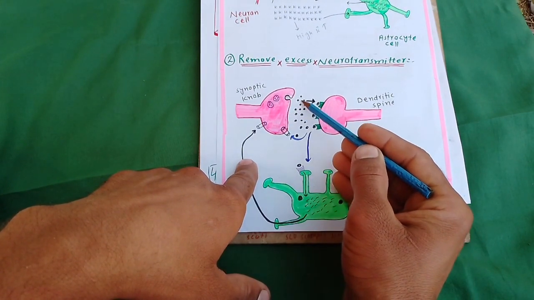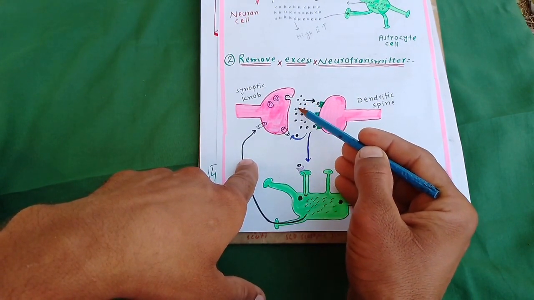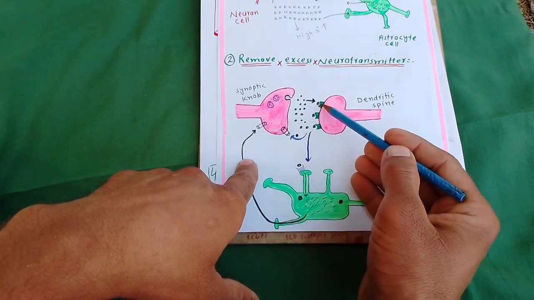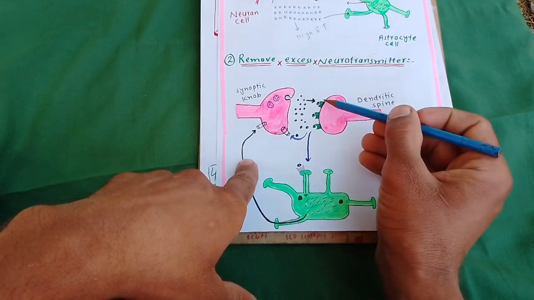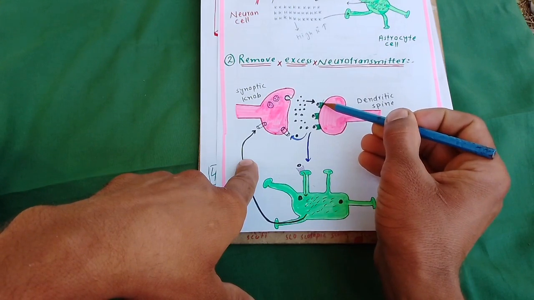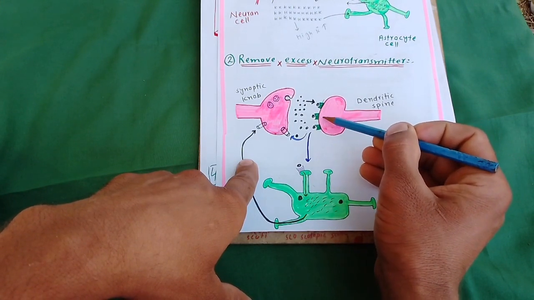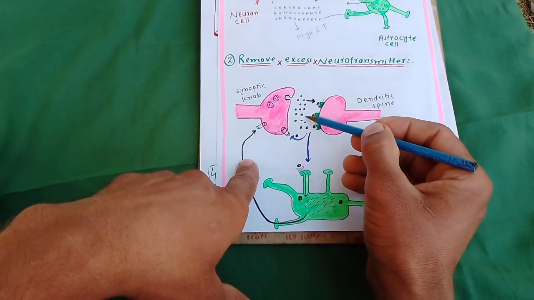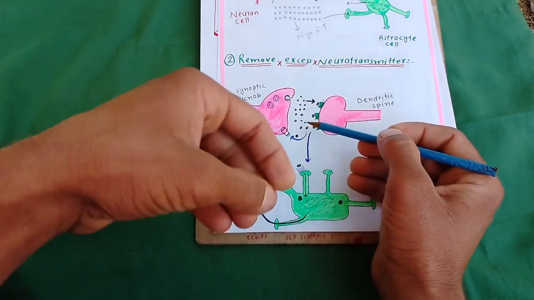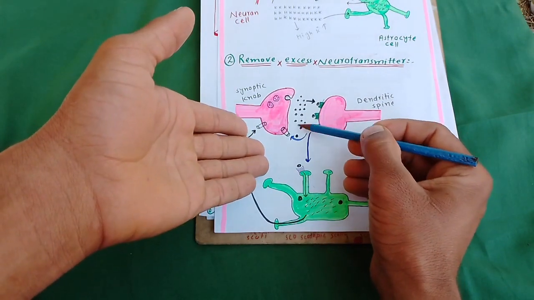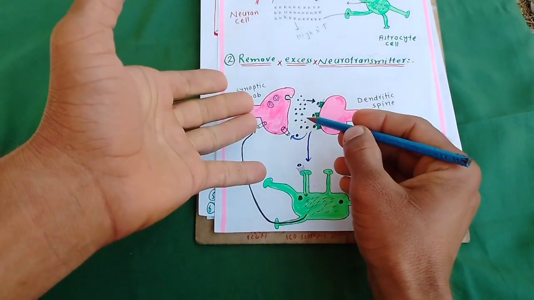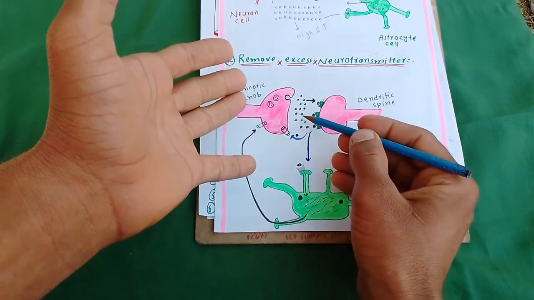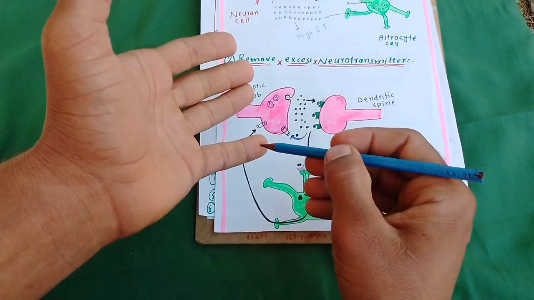When the neurotransmitter is released here, it attaches to a specific receptor on the dendritic spine, so it produces an impulse in the next neuron. This neurotransmitter needs to be removed from the synaptic cleft, and it is removed in some ways.